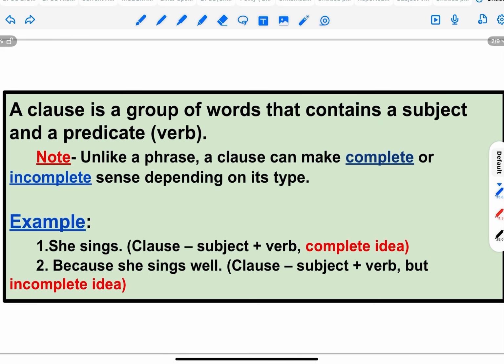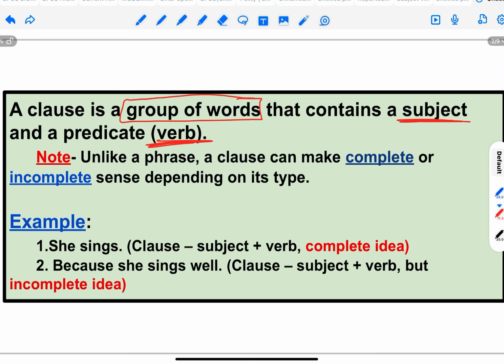So we all know clause is a group of words. So next question you will ask, sentence is also a group of words. Then what is the difference between clause and sentence? Clause is a part of a sentence. A sentence gives complete meaning, whereas clause may sometimes give complete meaning, sometimes may not give complete meaning. This is the basic difference between a sentence and a clause. A clause always has a subject and a verb.